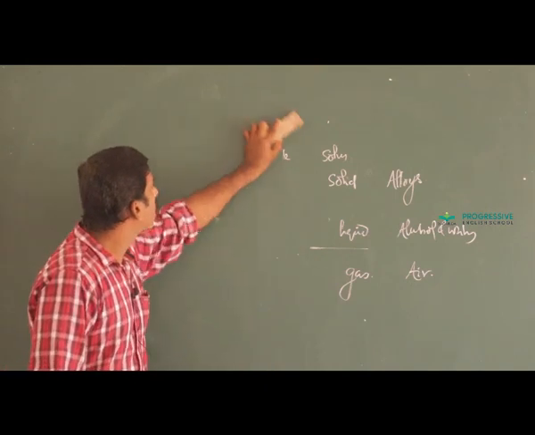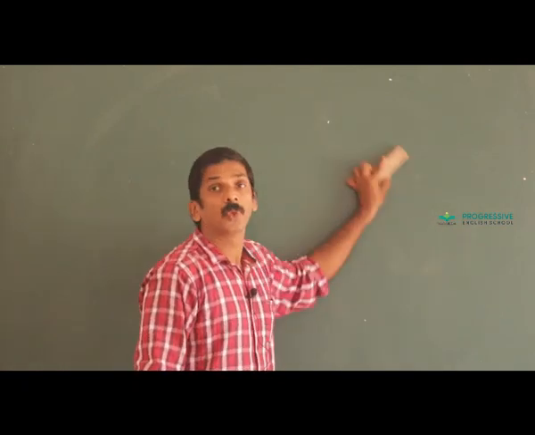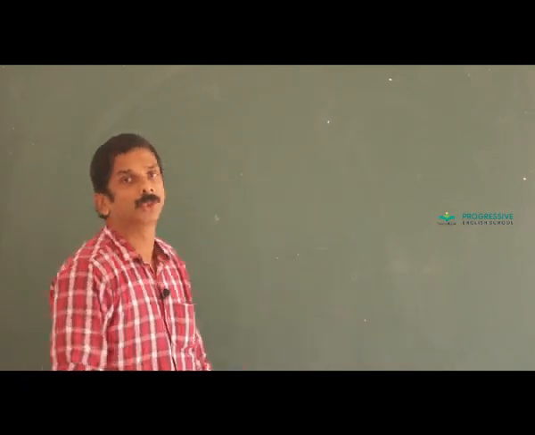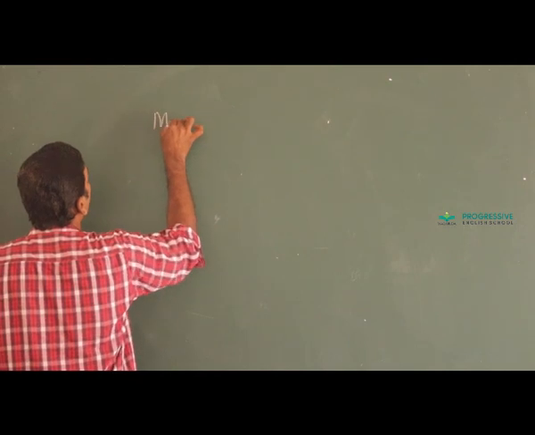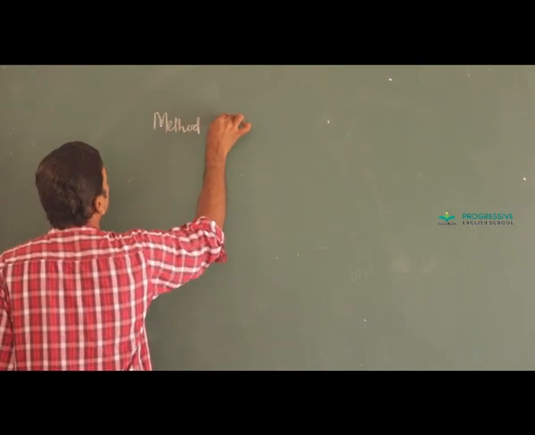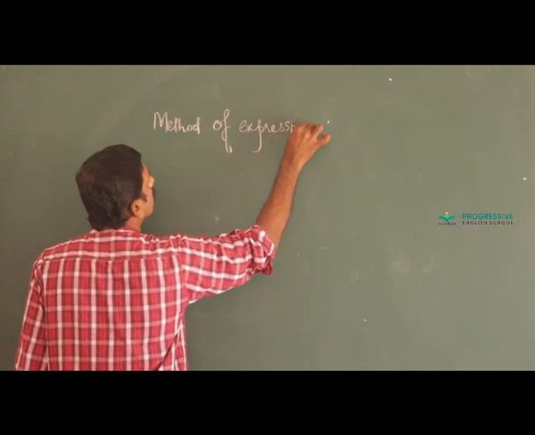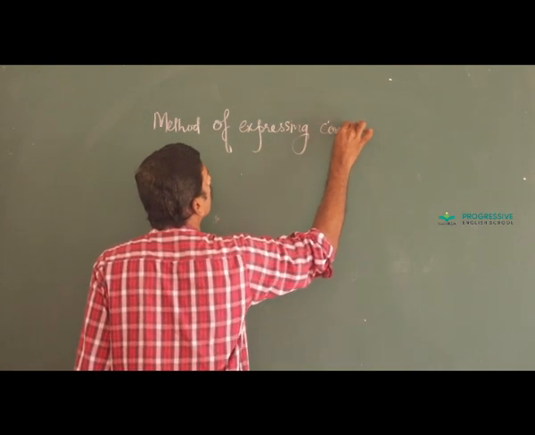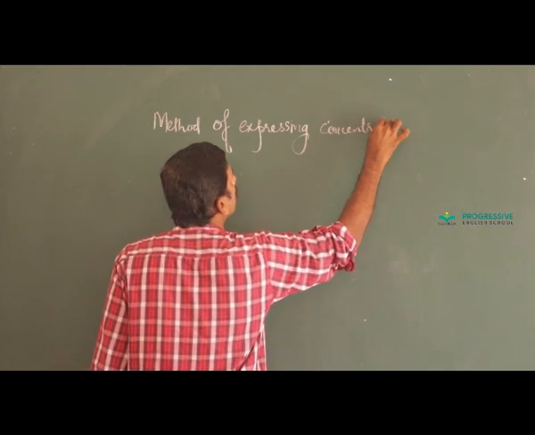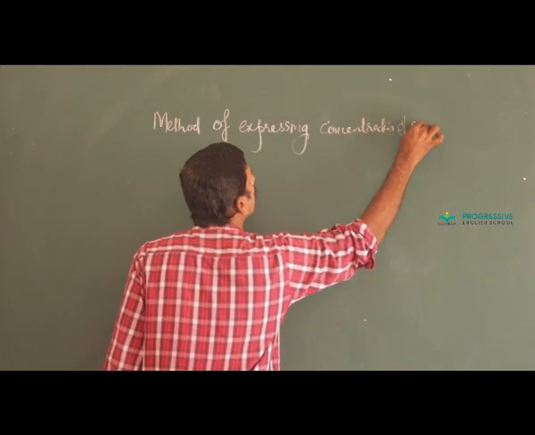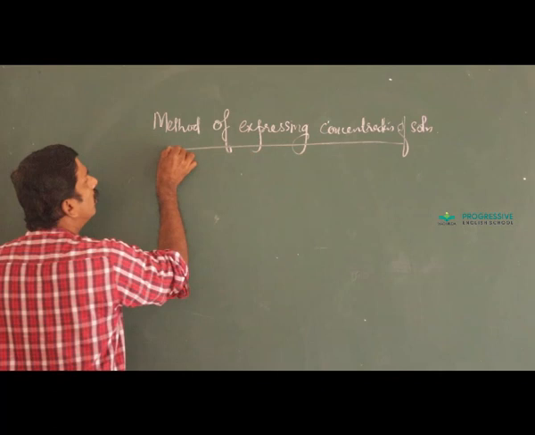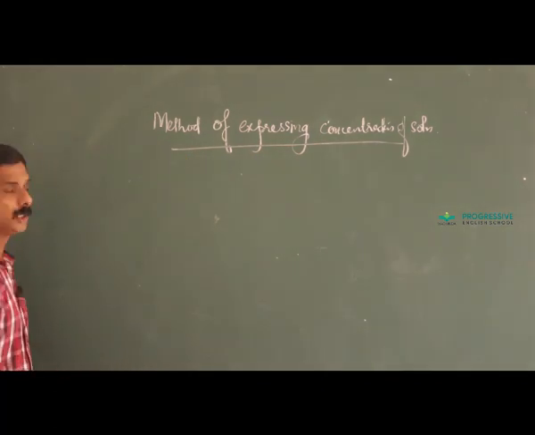Next, what are the different methods of expressing concentration of a solution? Methods of expressing concentration of a solution.